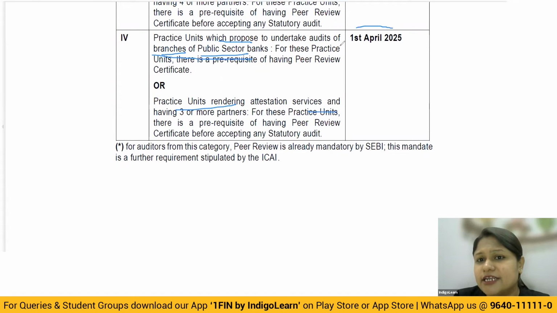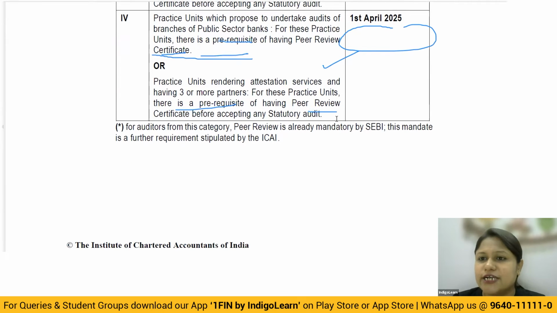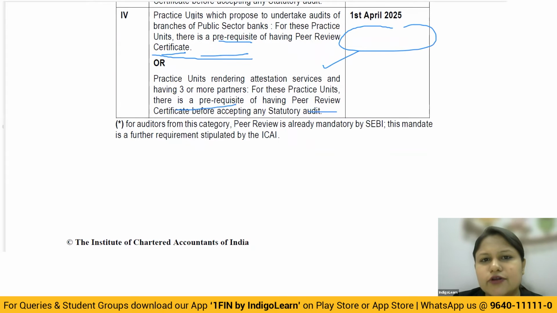And this is going to be mandatory from 1st April 2025. If you don't have a peer review certificate, you will not be able to take up the audits. So basically every practice unit is definitely going to go up for the application for this kind of certificate. Or now if you look at this, small firms are also taken up here. A practice unit rendering attestation service and having 3 or more partners. Even in that case, they are required to have what?